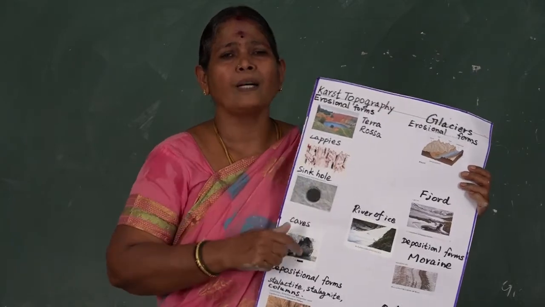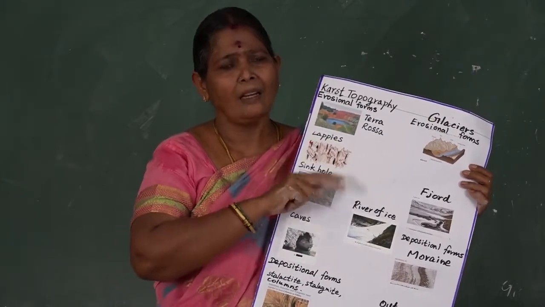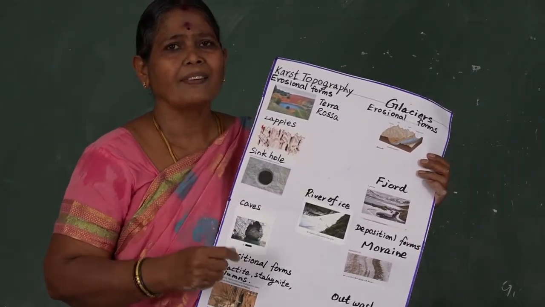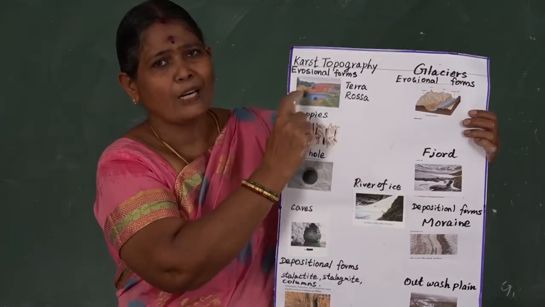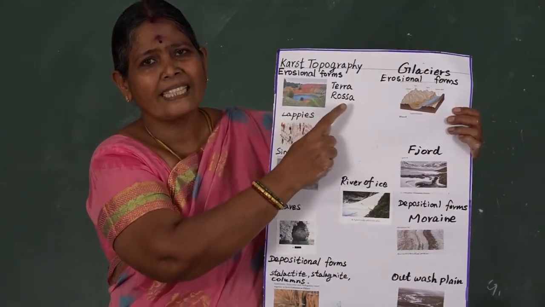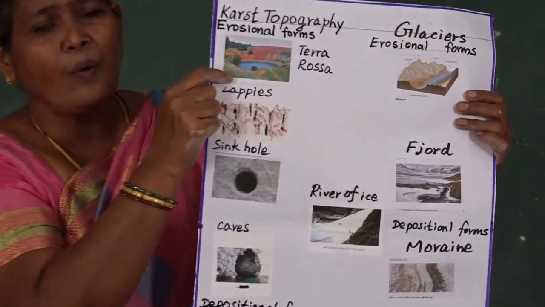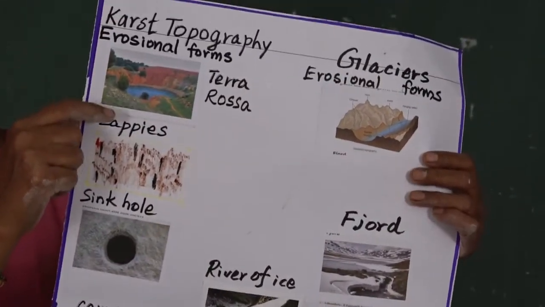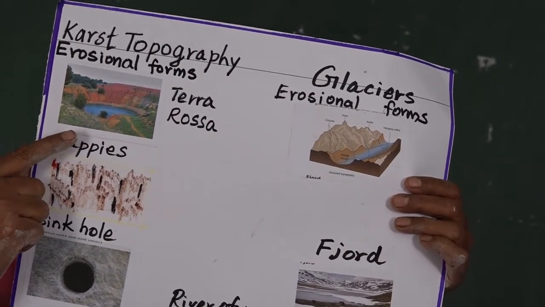See, apart from water, that is groundwater action, it is also erosional as well as depositional. First we say the erosional features. The erosional features are terra rossa. Terra rossa in the Italian term means red soil region. How is it formed? Again, I already told you, chemical weathering, where iron oxide is more.